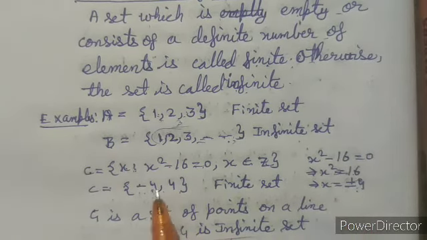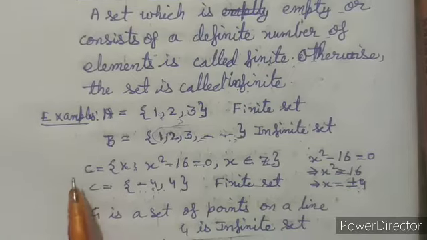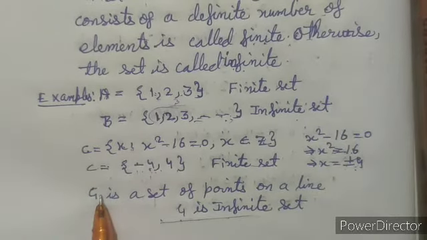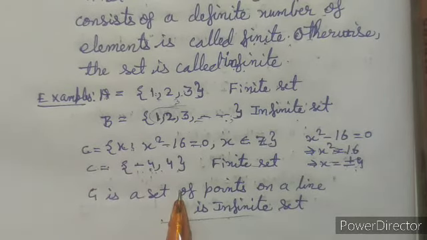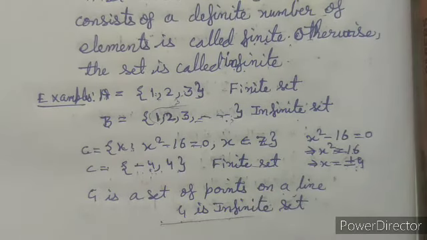So its elements are minus 4 and 4, which are finite. So we can say it is a finite set. Now set D is a set of points on a line. As we know, a line can have an infinite number of points, so this set of points on a line will be an infinite set.